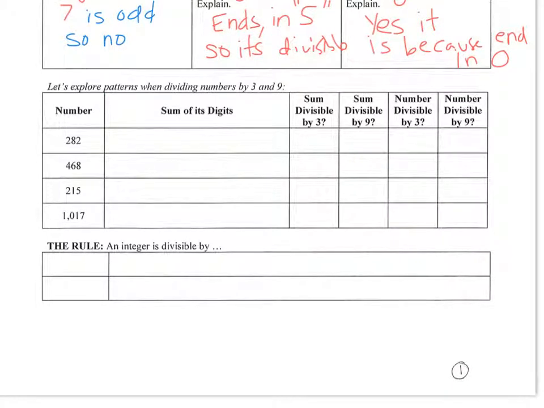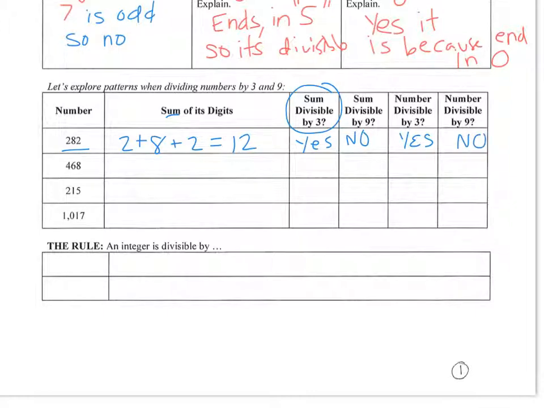Okay, let's look at a couple of other patterns. So 282. Sum of the digits means add up the digits. 2 plus 8 plus 2 is 12. Is the sum 12 divisible by 3? Yes, because 12 divided by 3 is a whole number. Is the sum divisible by 9? No, because 12 divided by 9 is not a whole number. Is 282 divisible by 3? Yes, you could do it in your calculator and see that it comes out to be a whole number. Is 282 divisible by 9? Nope, it's not. You get a decimal.